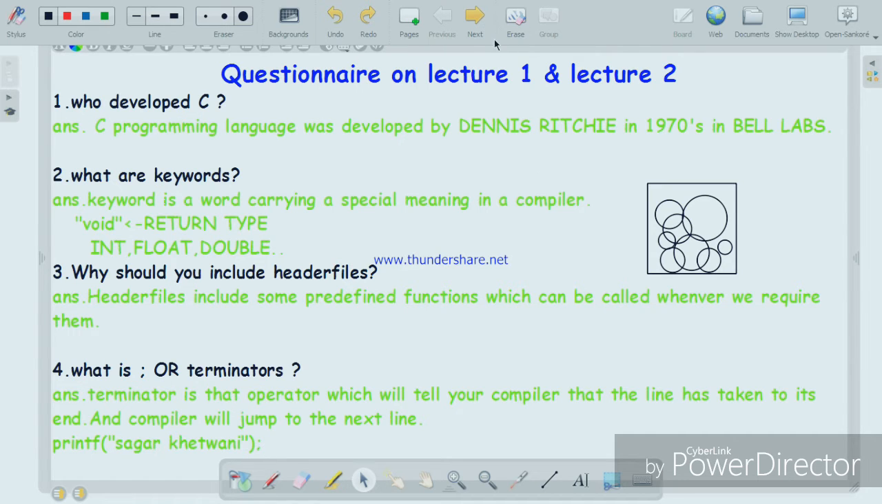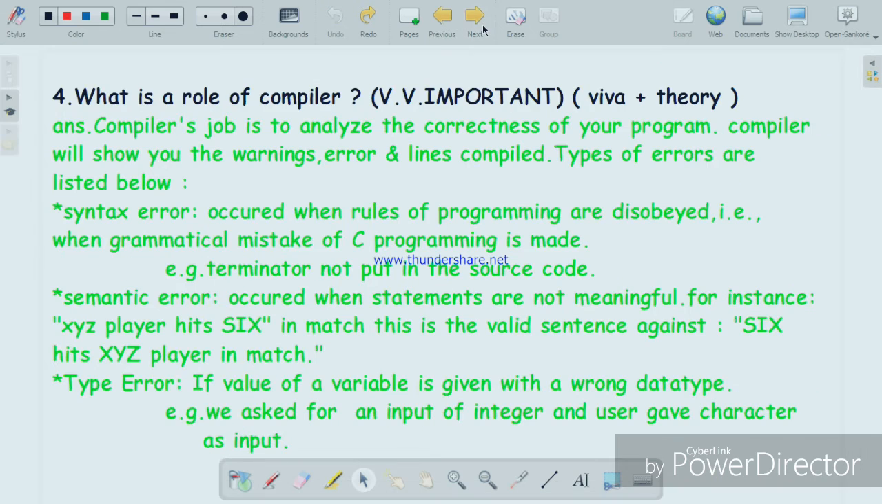Okay, now the very important question which comes either in viva or in theory is, what is the role of the compiler? This is the most important question, so let us understand the meaning. The compiler's job is to analyze the correctness of your program. The compiler will show you the warnings, errors and lines compiled. And there are types of errors which we will be learning in this video.